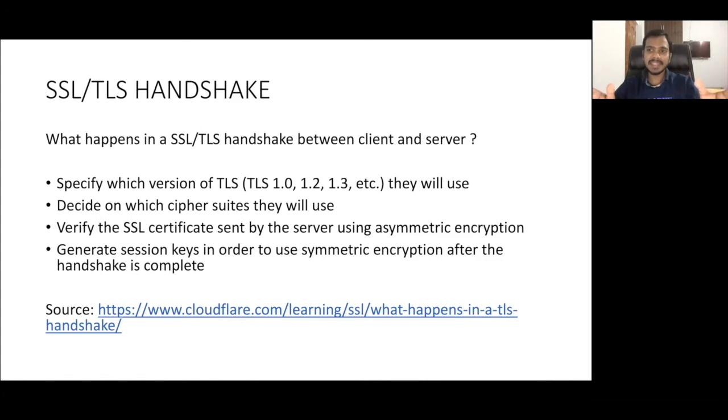So in the SSL TLS handshake, both asymmetric encryption and symmetric encryption are used. Asymmetric cryptography is used for verifying the host, whether it is real or fake. And then symmetric cryptography is used for further communication. So after that, both will be exchanging data, application layer data, and they will exchange that using symmetric cryptography itself.